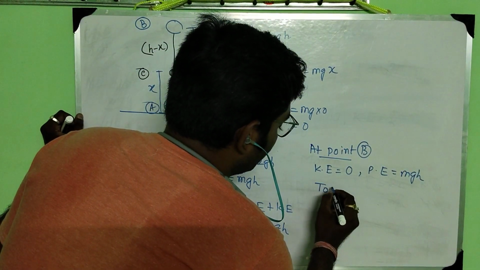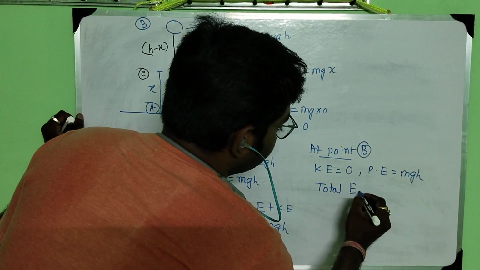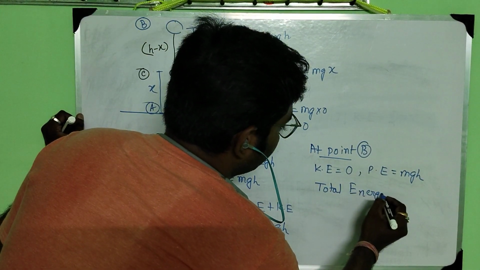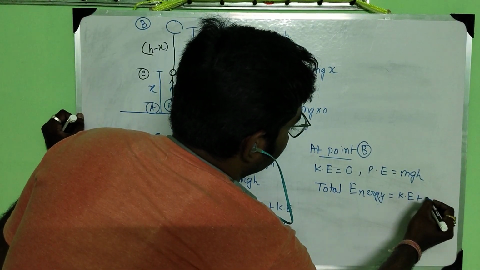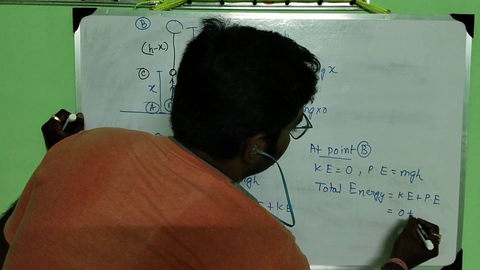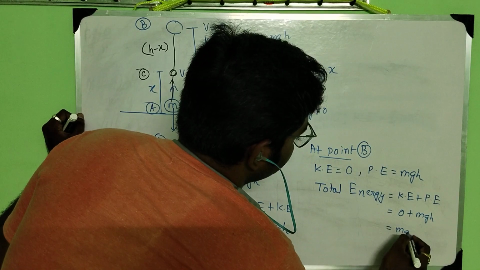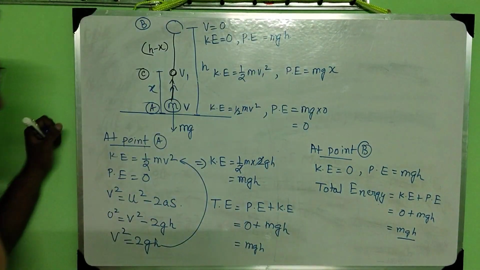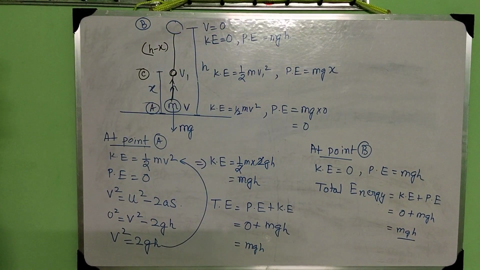So total energy equal to kinetic energy plus potential energy. That means 0 plus mgh equal to mgh. Here also, at point B also, the total energy is mgh.